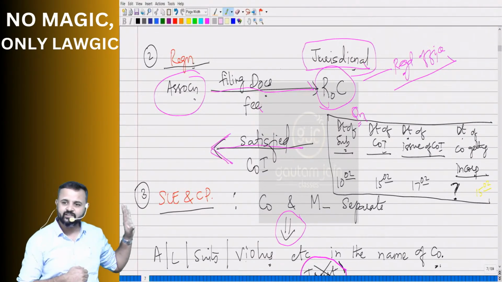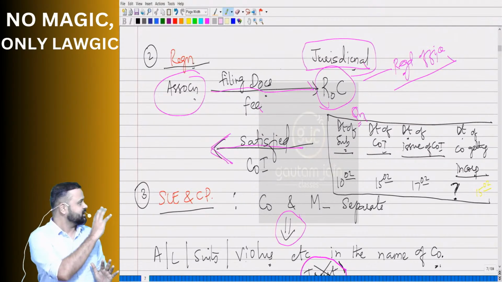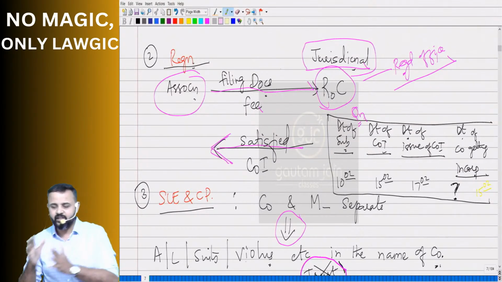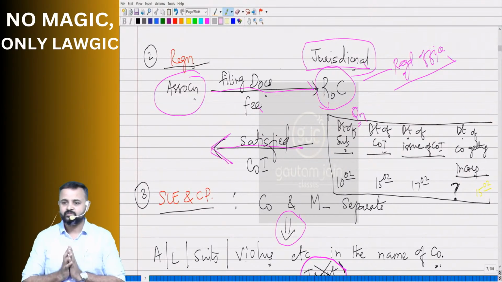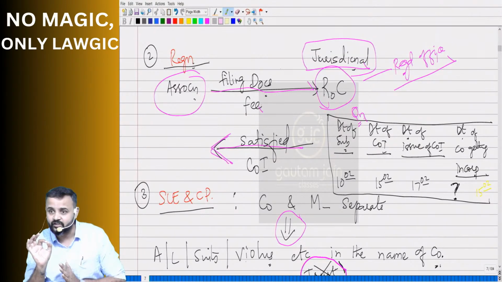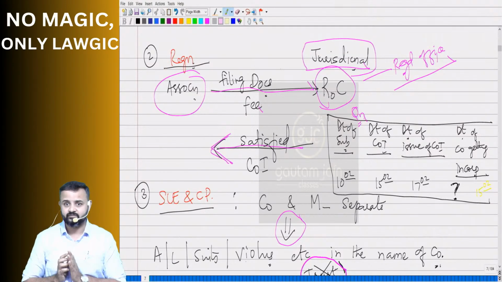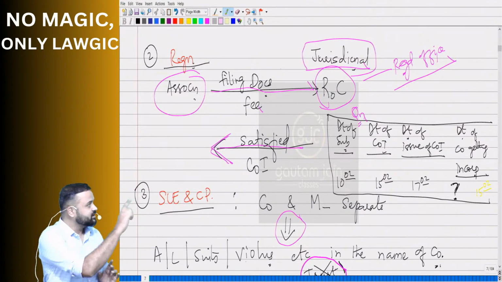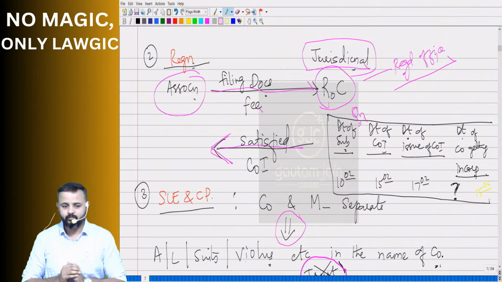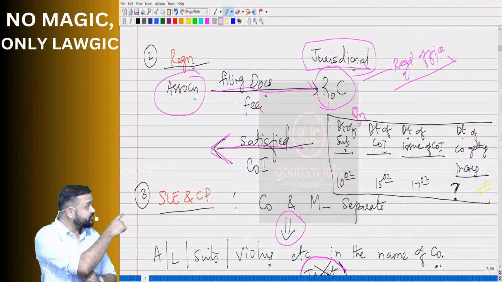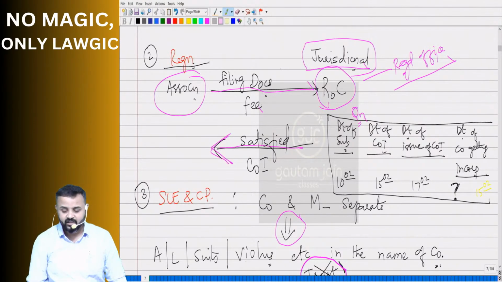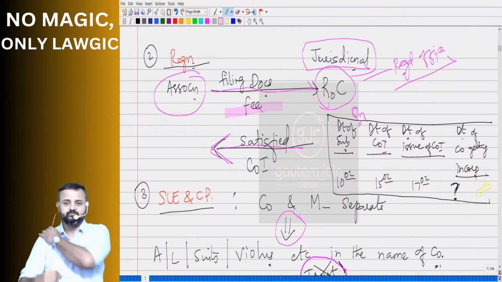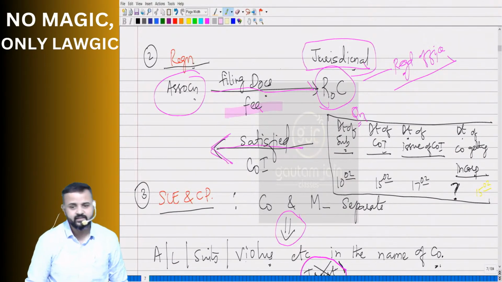Registration. Focus only on the second point. Registration. Some association, they're filing documents. With whom? Jurisdictional ROC. Not just ROC, jurisdictional ROC. There are multiple ROCs. And how will we decide the jurisdiction? As we said, registered office. Based on the registered office. And then, what will ROC do? Acha, and apart from filing documents, what should be there? There should be fee. Payment of fees.